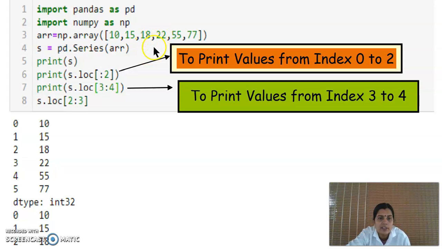Up to the second position will count. Then 0, 1, 2, so 10, 15, 18 will be the answer. Then if you want to print 3 to 4, we can give the index as 3 colon 4, like that.